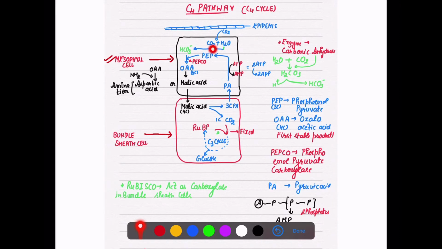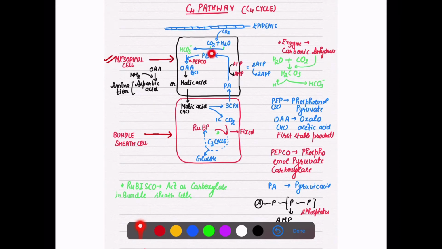Here CO2 is combining with the water which is already present in the mesophyll cell. I have written all the things here. When CO2 plus water join, they form carbonic acid, H2CO3, in the presence of the enzyme carbonic anhydrase.